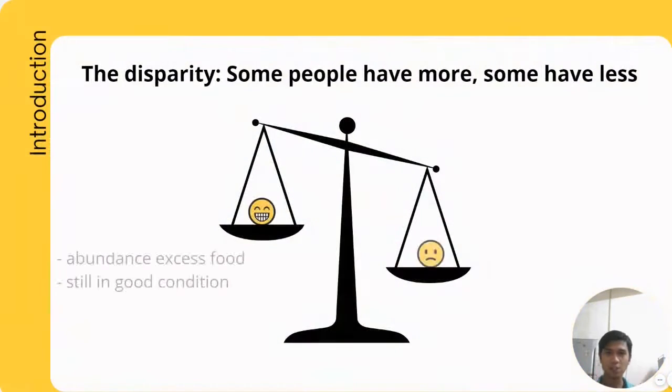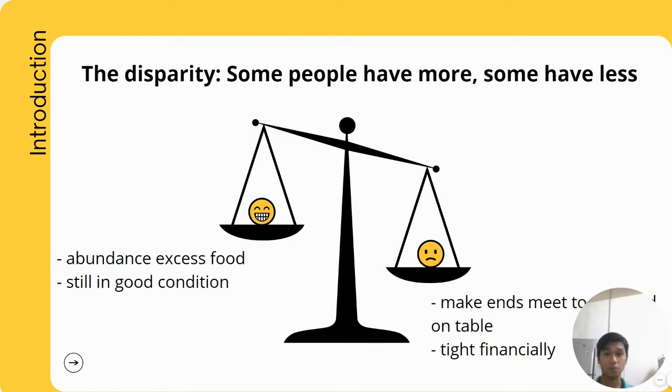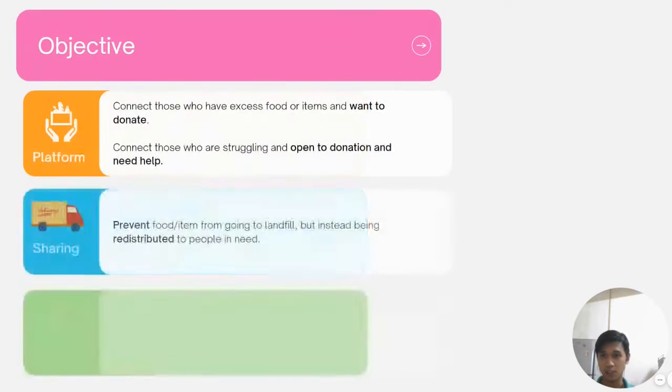So I try to imagine both issues on this scale. There is a huge disparity between the group that has an abundance of excess food and is throwing away food that is still in good condition, and the other group, those who are struggling financially and need help. So my proposal is an app.